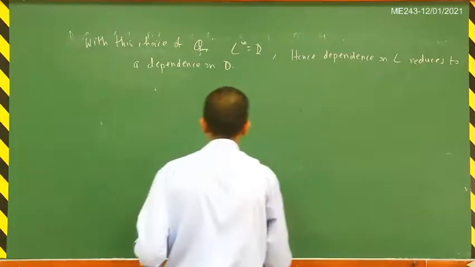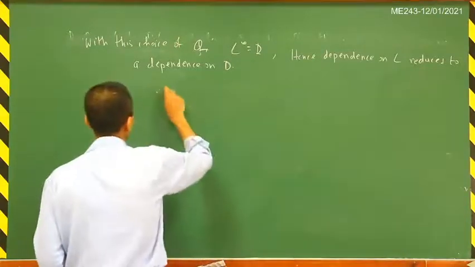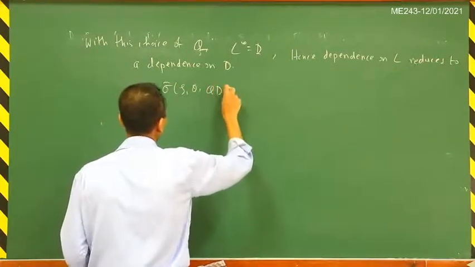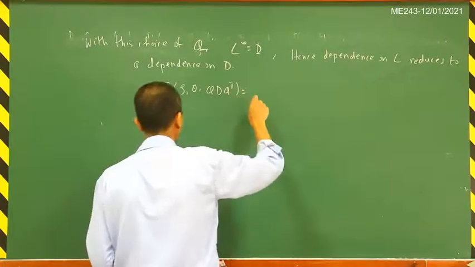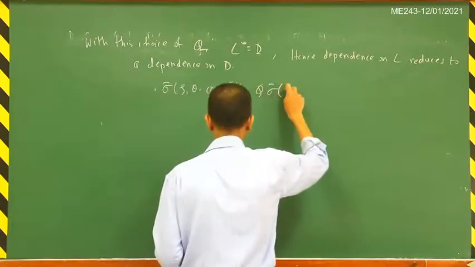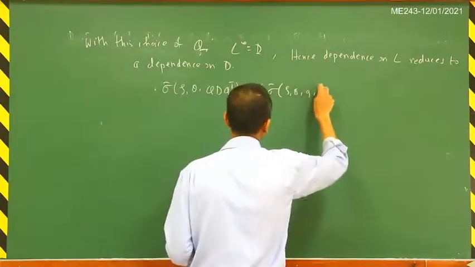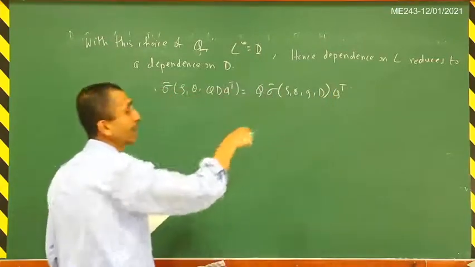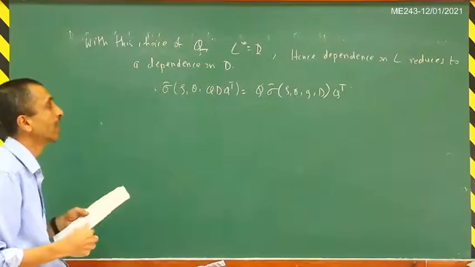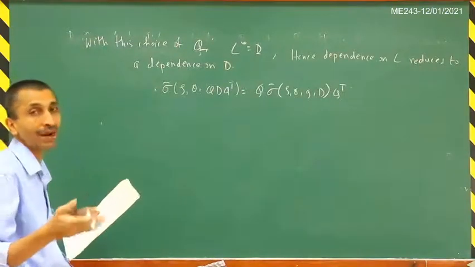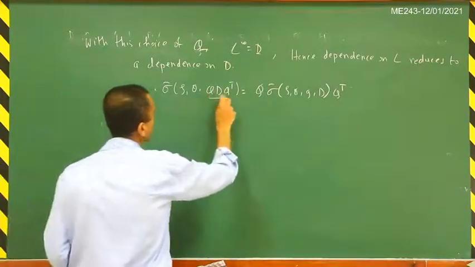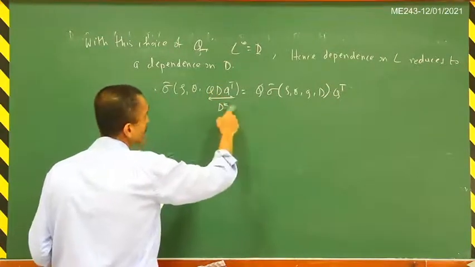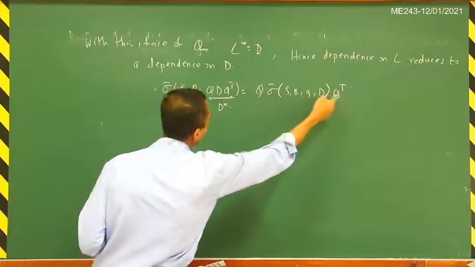We will get sigma tilde of rho theta, QG, QDQ transpose is equal to Q times sigma tilde of rho theta G D times Q transpose. So again, I am writing the material frame indifference condition by replacing L by D. So this is nothing but D star, and so sigma tilde of D star is Q times sigma tilde of D times Q transpose.